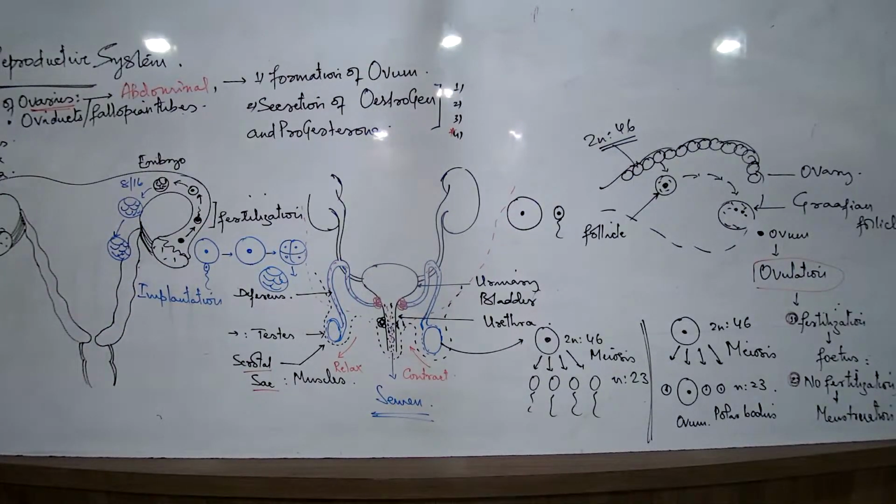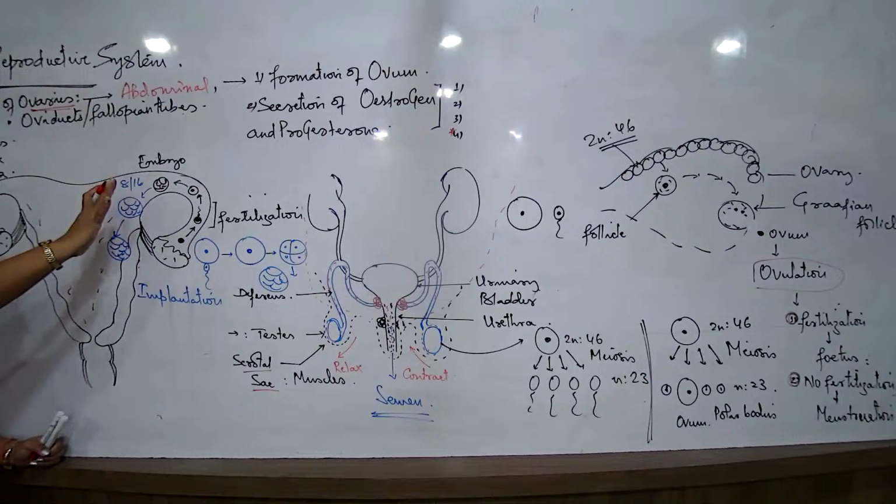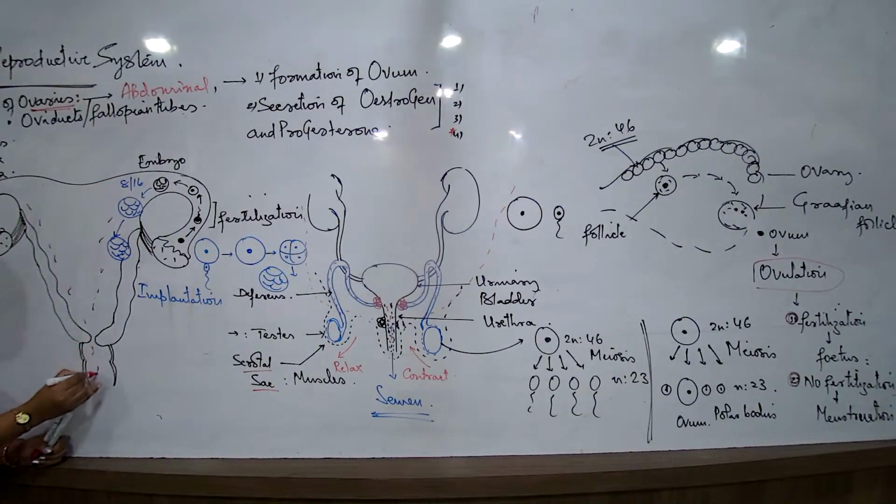Fertilization होने के लिए sperm आएगा. The sperm will enter into the female body and the sperm will follow both the pathway. Now, the question should have been, how will the sperm know that the ovum is here? The sperm is actually not able to understand immediately. Initially, when the sperm enters the body, the sperm will move this side also. And as I already mentioned, a large number of the sperm gets killed in this entire process because of the acidity of the female tract.